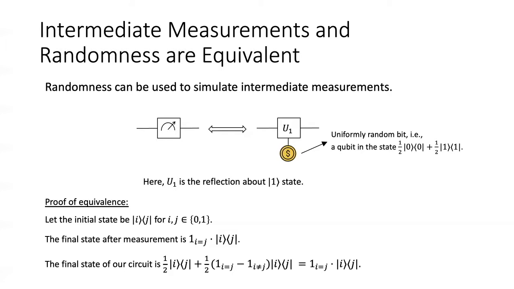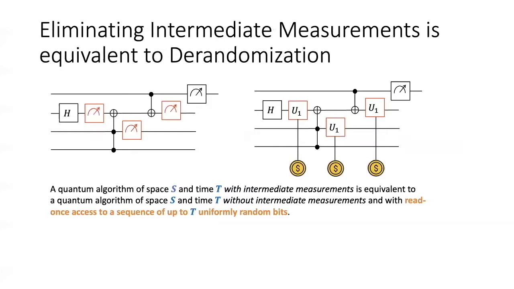The proof of this is quite simple. It involves writing out what the action of each of these circuits is on the basis states and checking that they're equal. So this implies that intermediate measurements and randomness are equivalent. Thus, given any quantum algorithm of space S and time t with intermediate measurements, we can write down an equivalent quantum algorithm of space S and time t without intermediate measurements, but with read once access to a sequence of up to t uniformly random bits that are independent.